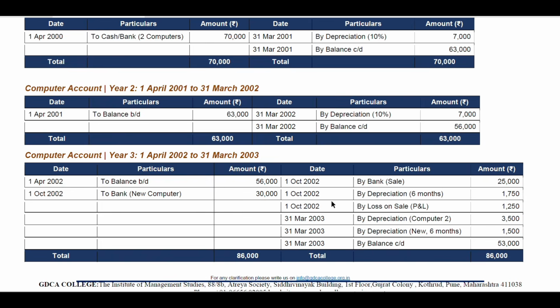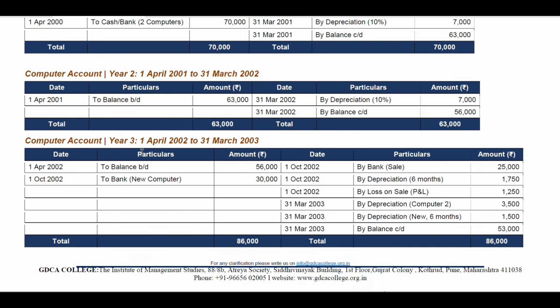Next, third account, computer account for third year, 1st April 2002 to 31st March 2003. On 1st April 2002, the second year's closing balance will come straightforward into the third year, that is 56,000 rupees. Not closing balance, previous year balance you can say.